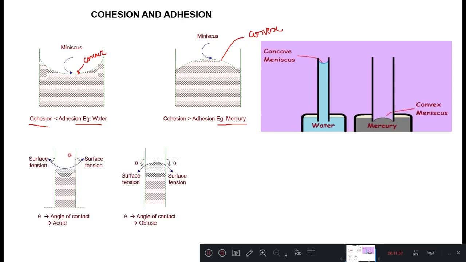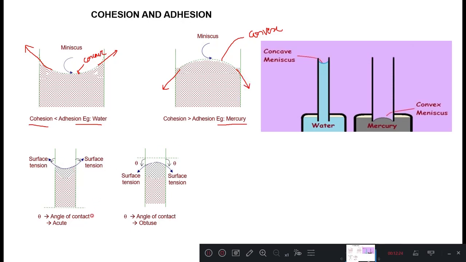And next comes the angle of contact. So what do you mean by angle of contact here? On this surface there will be surface tensile forces acting in this direction, as well as along the surface of the meniscus, the surface tensile forces will be acting like this.